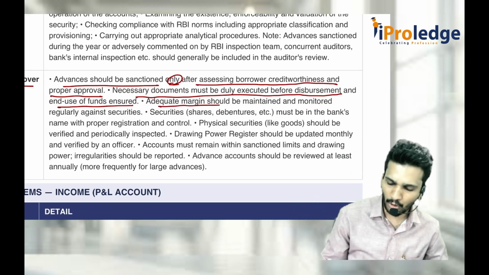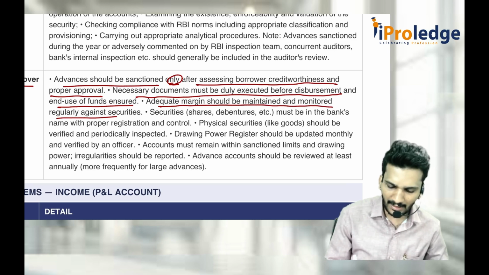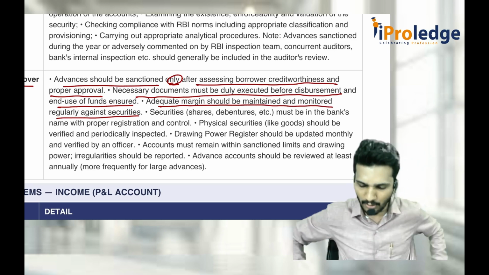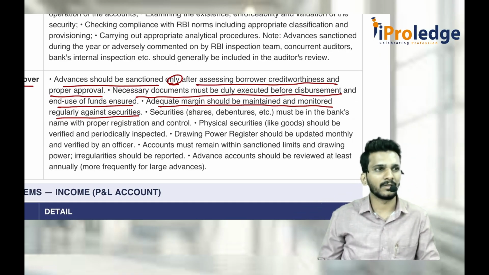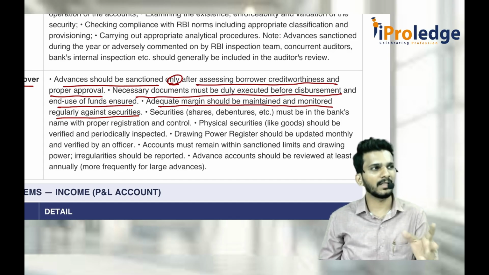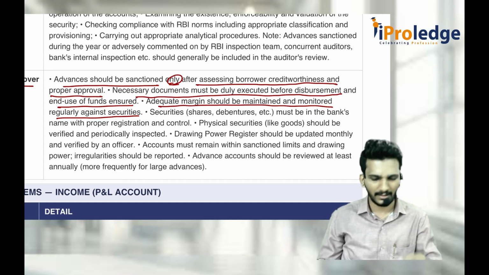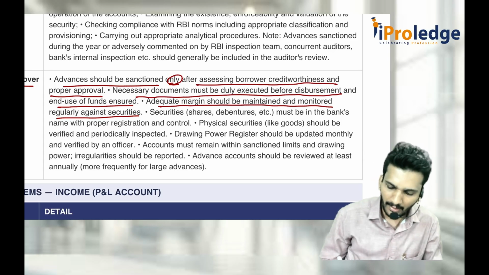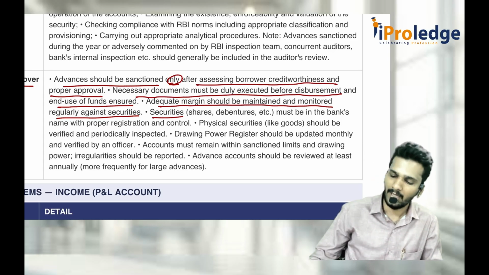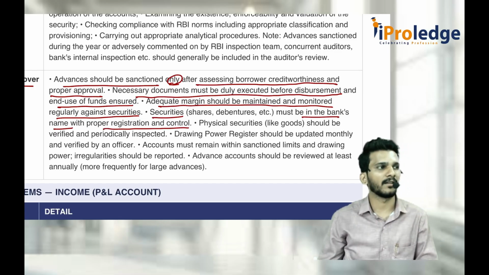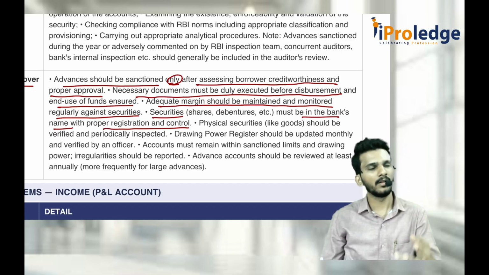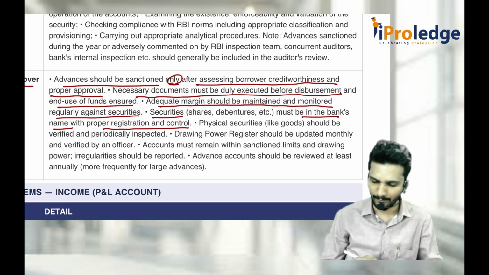Then adequate margin should be maintained and monitored regularly against securities. What is adequate margin depends on the creditworthiness also. Some customers maintain 25% margin, some 30% margin, some 10% margin; some adequate margin has to be there. Again, the securities must be in the name of the bank, and proper registration and control also has to be done. Whenever you take some security for the loan, register that security in the bank's name.